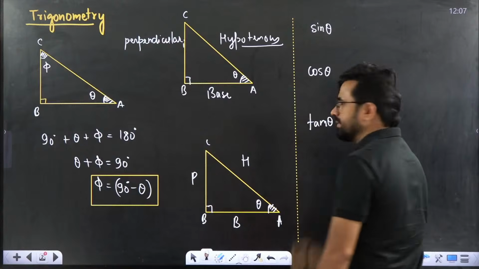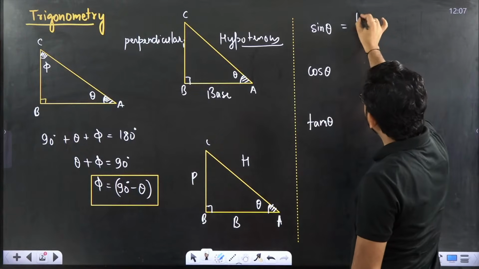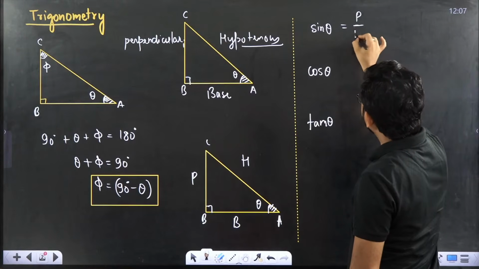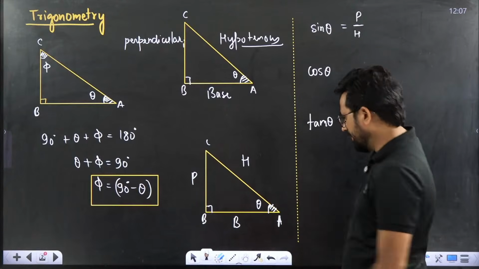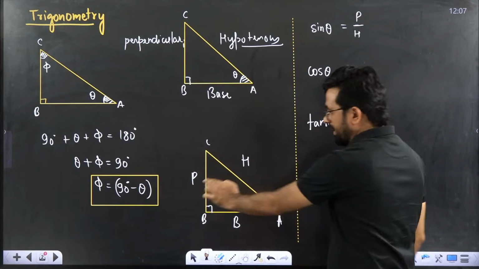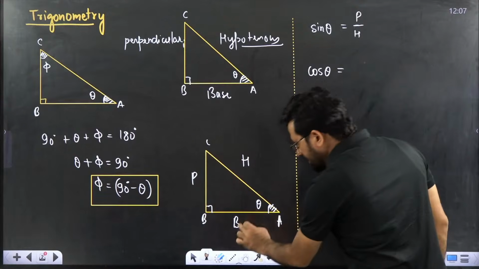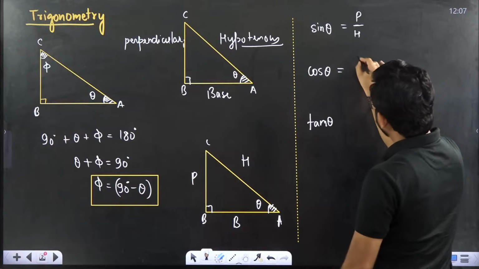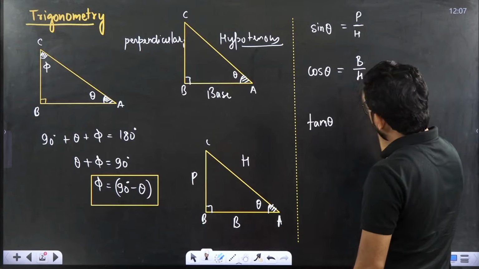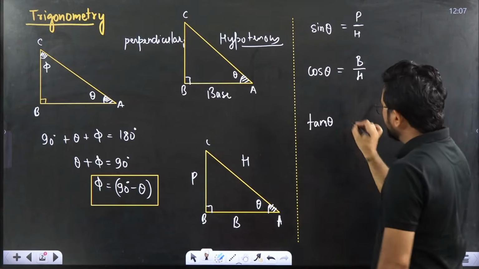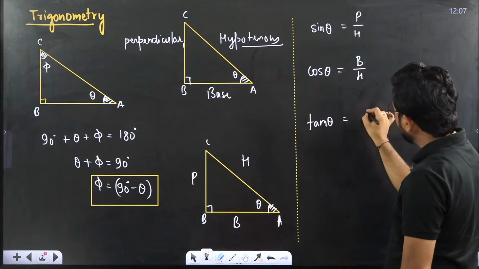Please listen carefully. Sin theta is nothing but perpendicular upon hypotenuse. Perpendicular is this. Perpendicular upon hypotenuse. Next is cos theta. Cos theta means base upon hypotenuse. That is base upon hypotenuse. And next is what, beta? Tan theta. Tan theta we can write like this also.